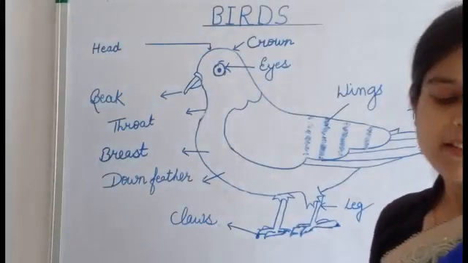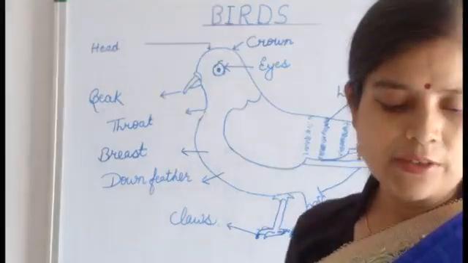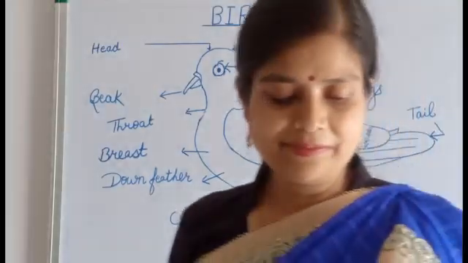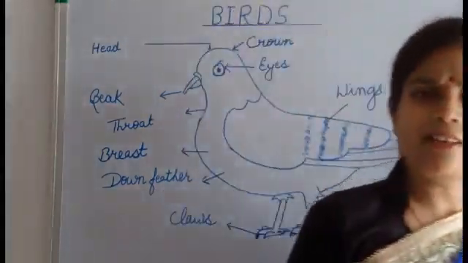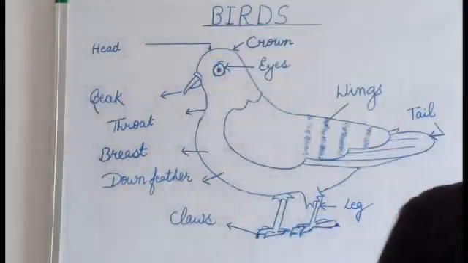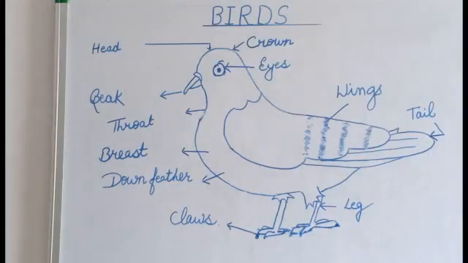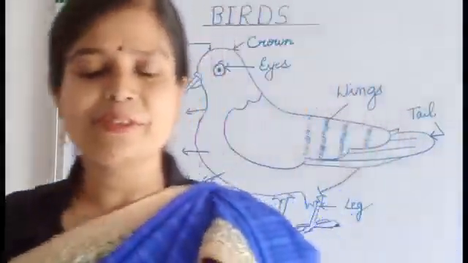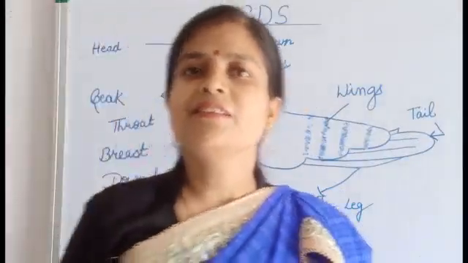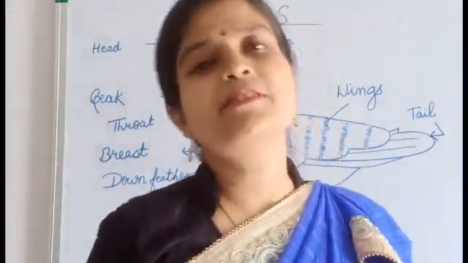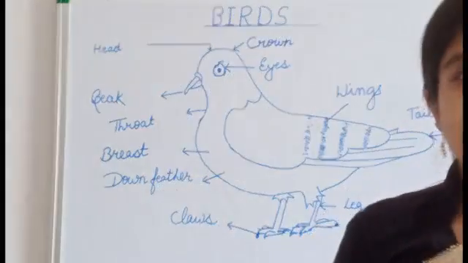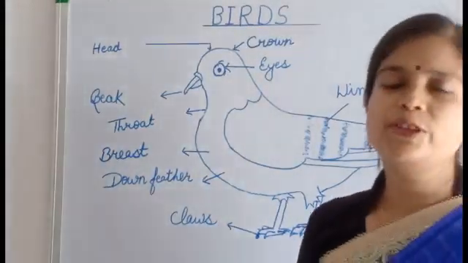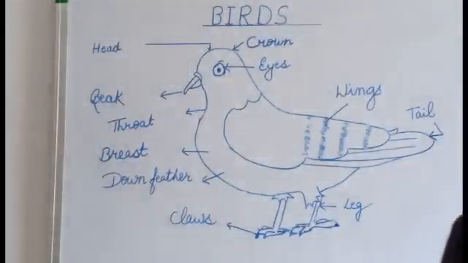Now next, a bird whose eggs we eat. You used to eat the egg of which bird? Very tasty eggs. Different dishes you used to make from the egg of which bird? Hen. The answer is hen. We used to eat the egg of the hen.